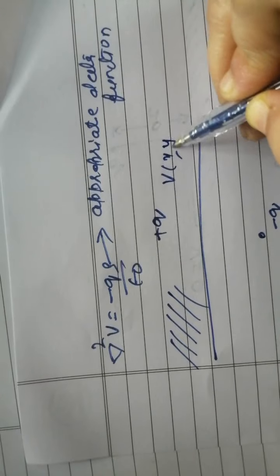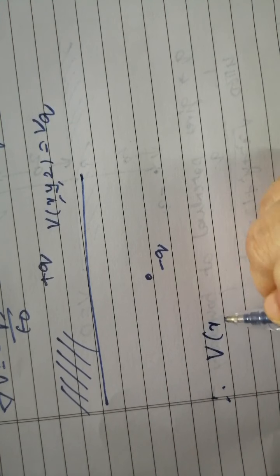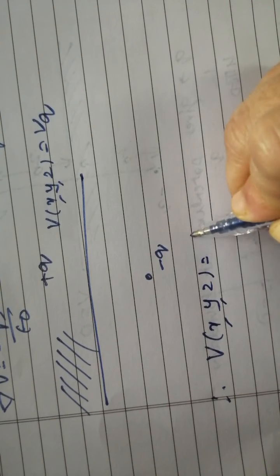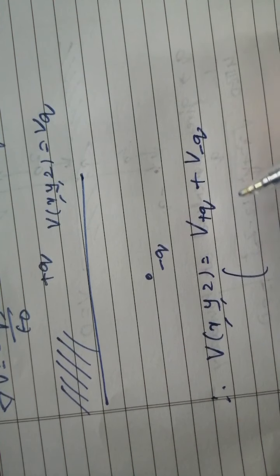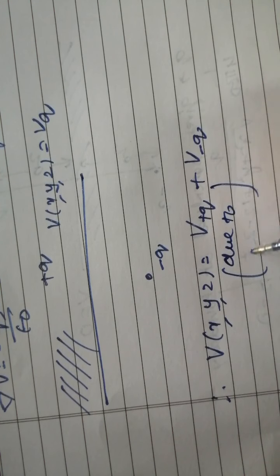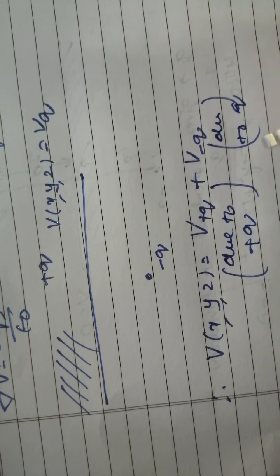Potential V of x, y, z is V of Q. So in the upper region, the potential due to plus Q charge is V of Q. So the total potential V of x, y, z is V of plus Q plus V of minus Q. This is due to plus Q charge and this is due to minus Q charge.